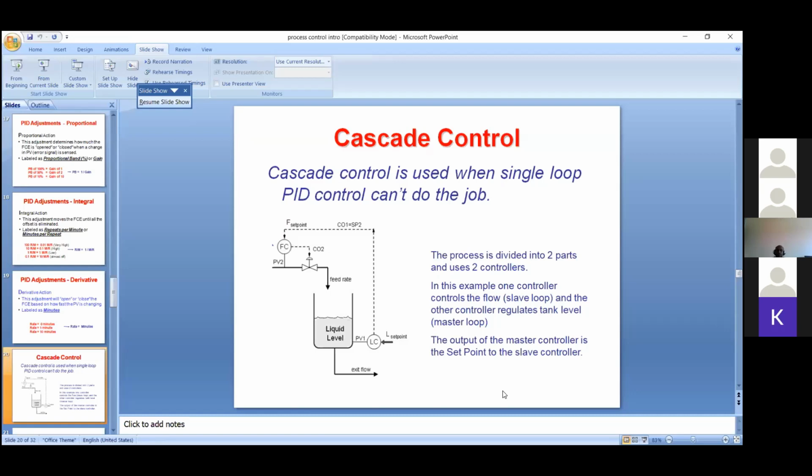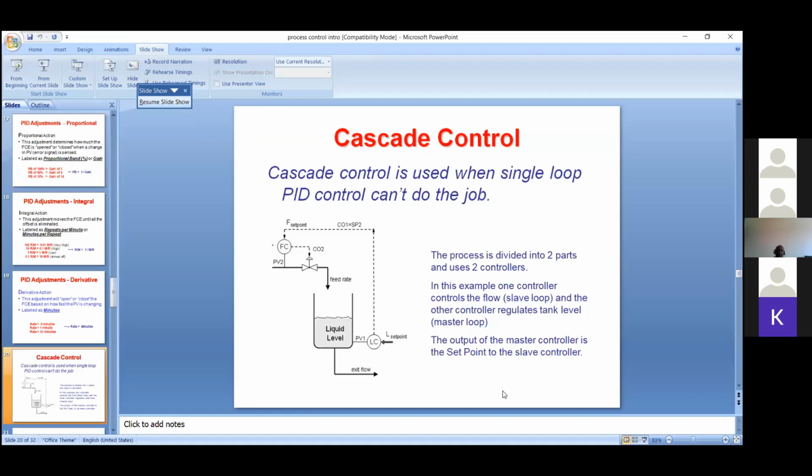You see, this is PV1, the level controller. That level controller is the primary controller that gives the set point to the secondary controller, that is the flow controller, and that flow controller regulates the feed water.